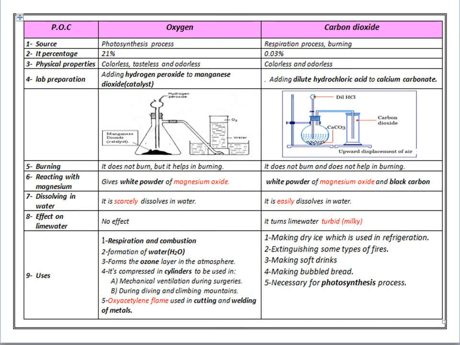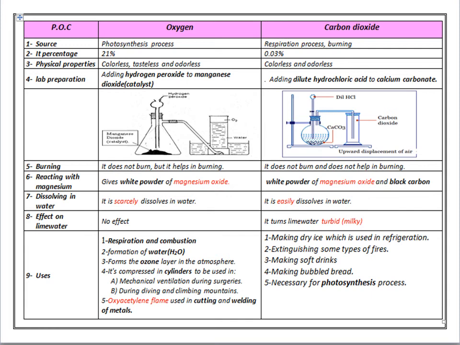At the end of the session, let's do a comparison between oxygen and carbon dioxide gas. What about the source? There is only one source of oxygen gas, which is green plants by the photosynthesis process.